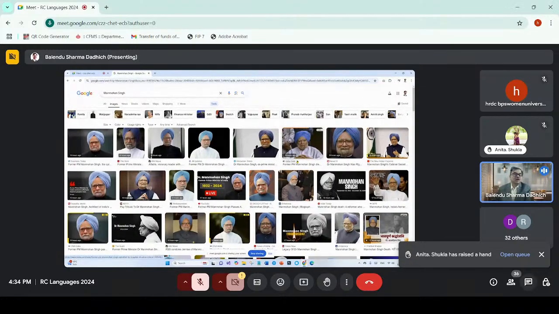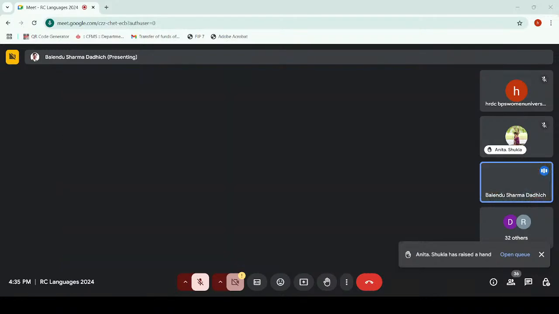You will be wasting a lot of time looking at each and every image, downloading them and then knowing their exact size. But if you use these operators, you can limit your search to a particular size. Any size is selected by default, but I can say only large sized images is what I want. So now these are the images which are large sized.